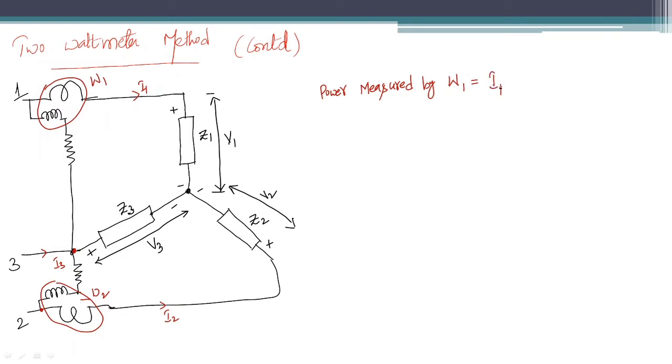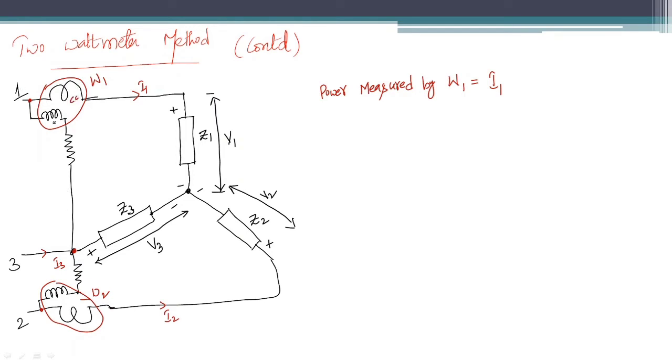What is that current? I1, because it is connected in line 1. And which voltage is it measuring? It is measuring the voltage between 1 and 3, because the potential coil is connected between 1 and 3.